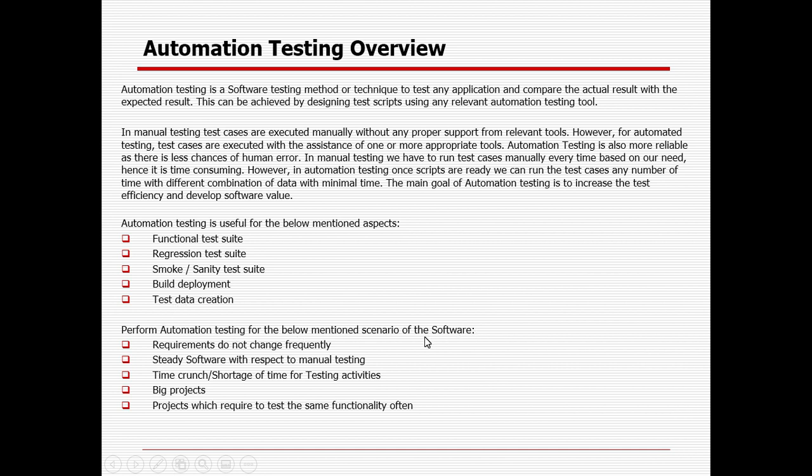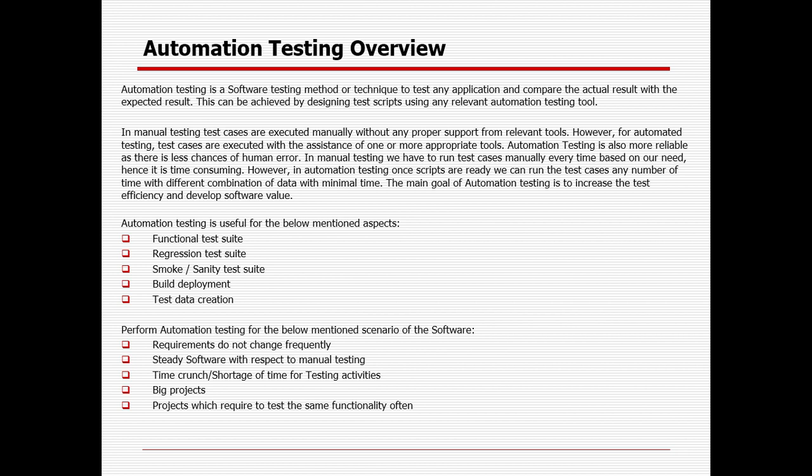Perform automation testing for the below mentioned scenarios of software. Before automation testing, we need to make sure of the following condition: the requirement is not getting changed frequently. There is no point in automating if the requirement keeps changing, because your flow and your assertion can change. Today you are automating and tomorrow the requirement may change completely, so you have to enhance your script again and again. So there is no point in automation until the requirement is frozen.